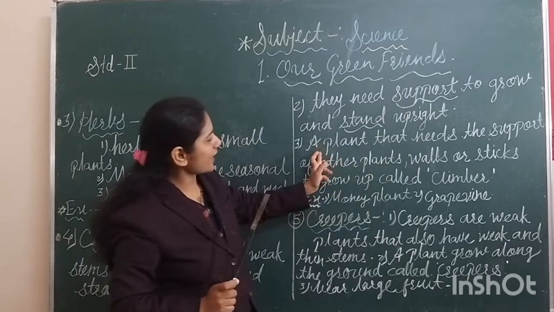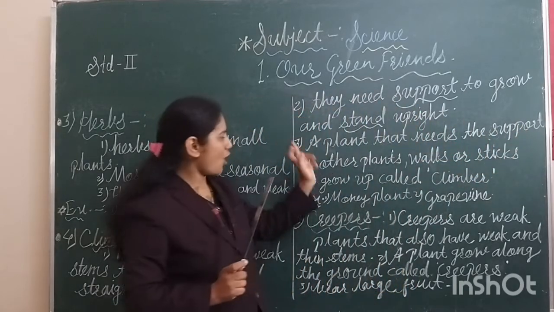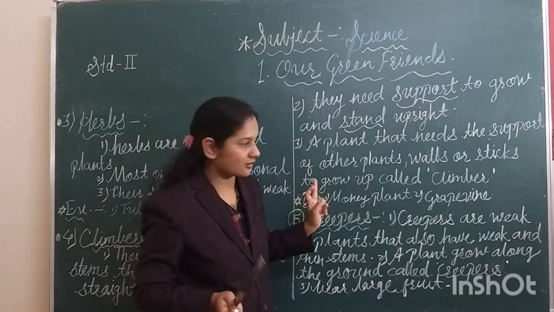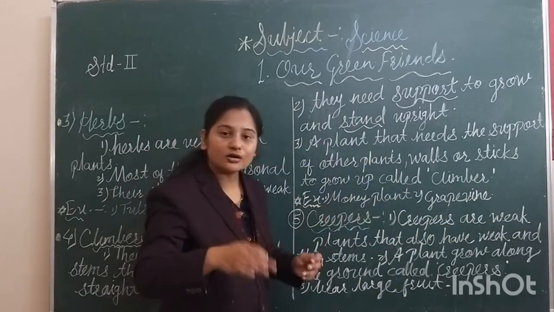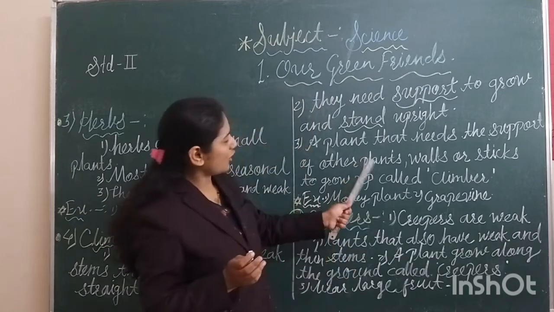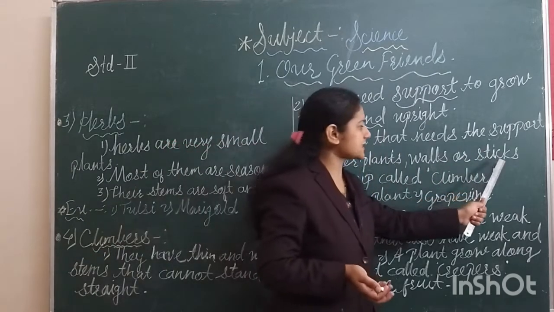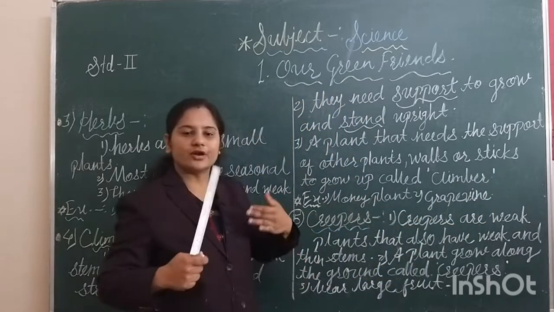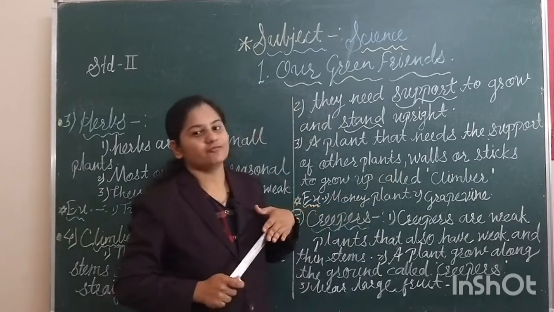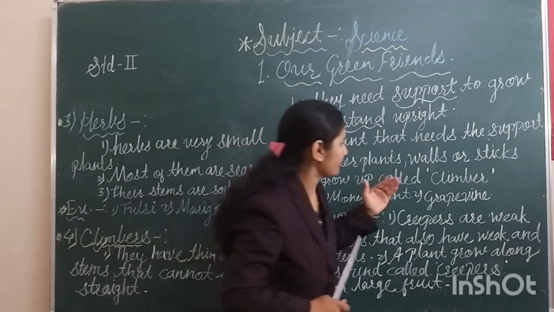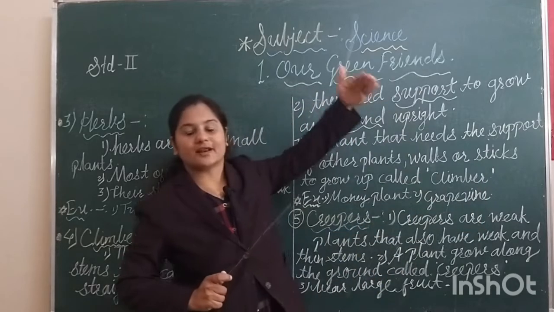Okay students, a climber is a plant that needs the support of other plants, a wall or a stick. We see various plants when we are doing farming. If there is a crop of grapes, we can see there are sticks to grow the grapevine.